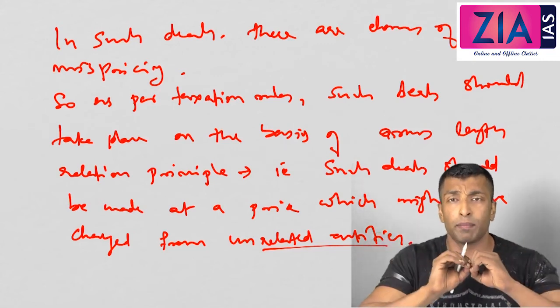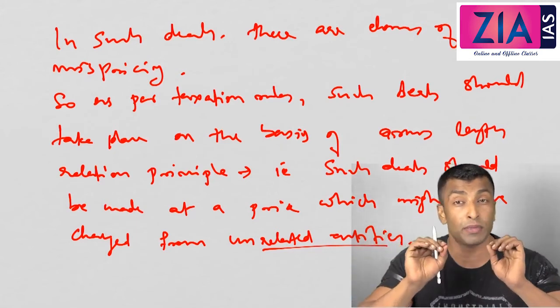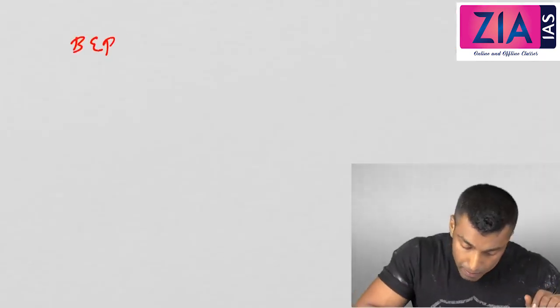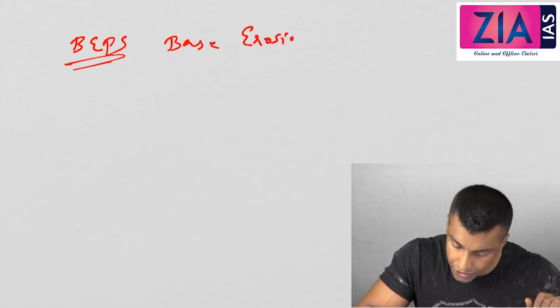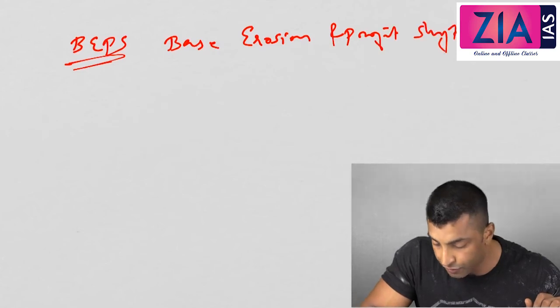Transfer pricing is okay. The price at which it is transferred is also okay. It is purely legal. But transfer mispricing means you are shifting the profit. And one more concept I need to discuss here, that is BEPS, base erosion and profit shifting.